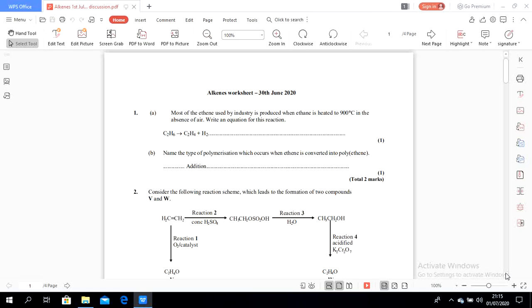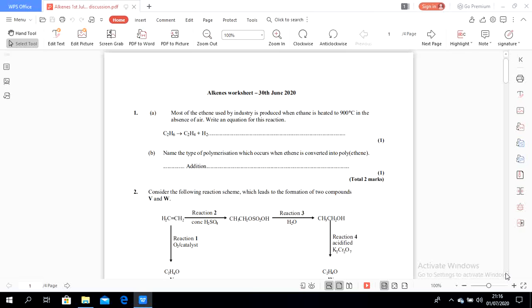If the reaction is reversed, it is called hydrogenation, the addition of hydrogen gas to ethene to become ethane. Now we know that the reaction can go forward or backward, depending on the conditions involved: temperature, pressure and catalyst. Now let's continue to part b.